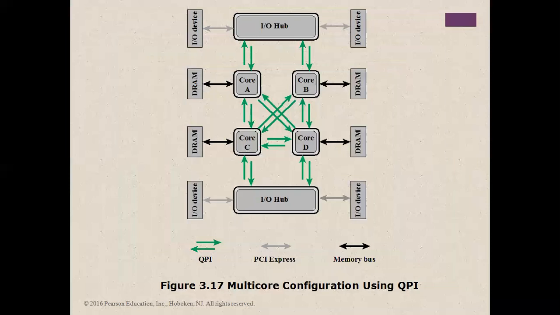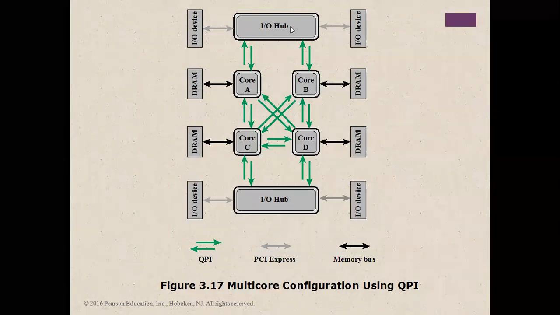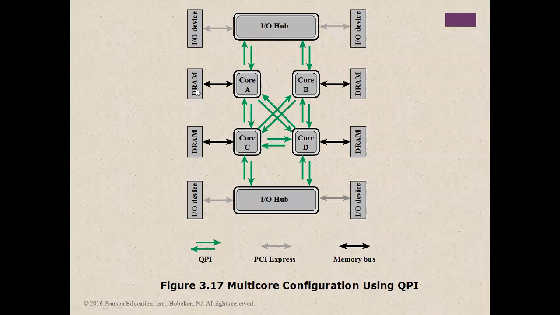Here is the example diagram; have a look. The I/O hub, input and output hub. Dynamic random access memory. You already know what a core is. These are all the I/O devices and the dynamic random access memory. Here is an I/O hub, here also a hub. What is PCI?